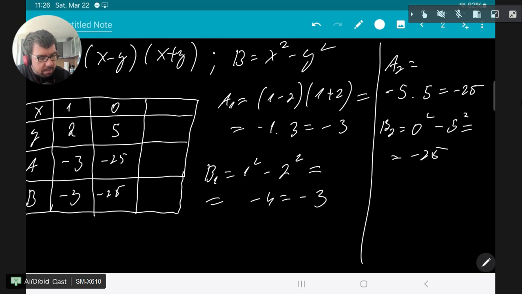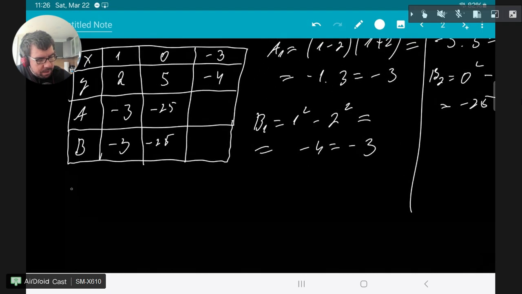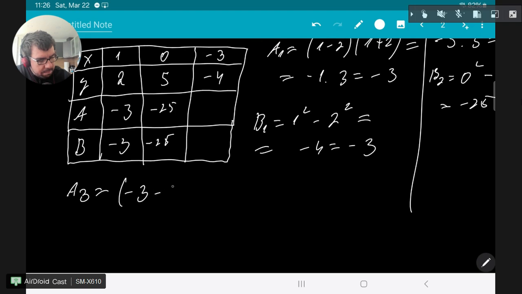And one last example, let's say x is minus 3 and y is minus 4. I'm just inventing numbers, okay? So in the third case, a3 is going to be minus 3 minus 4 times minus 3 plus minus 4.